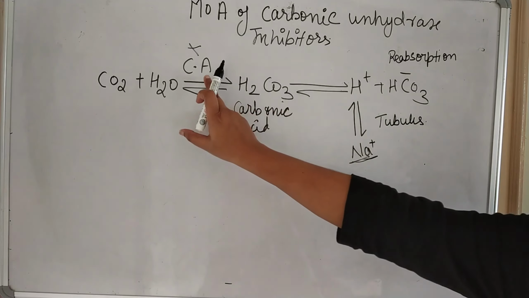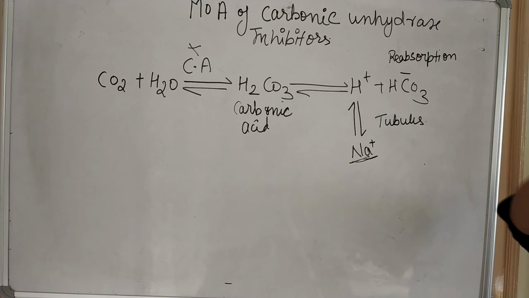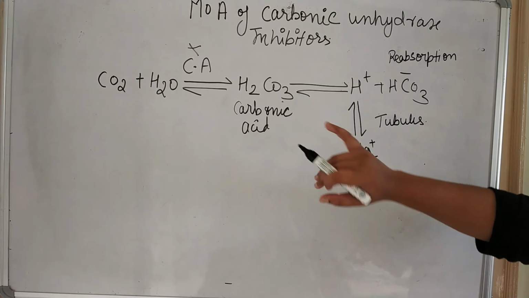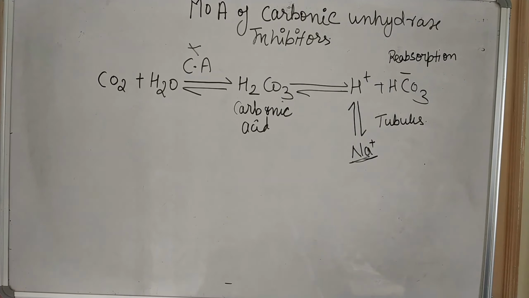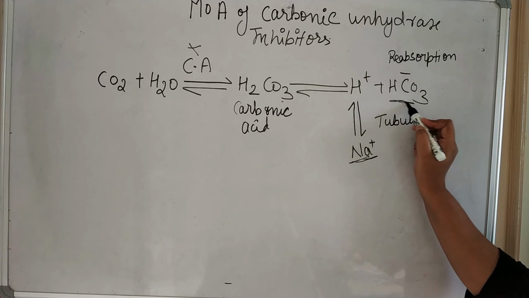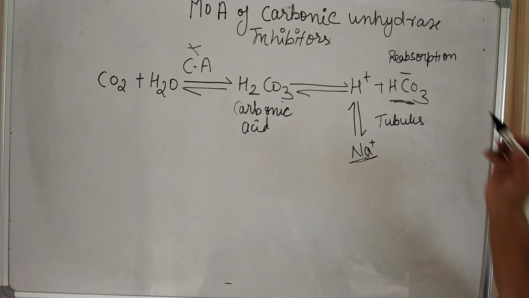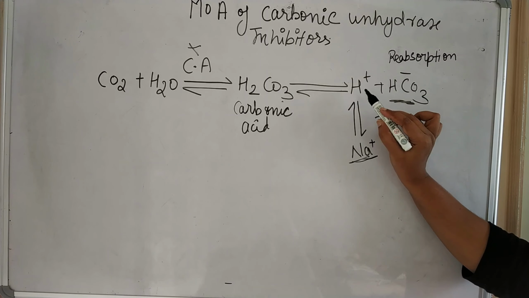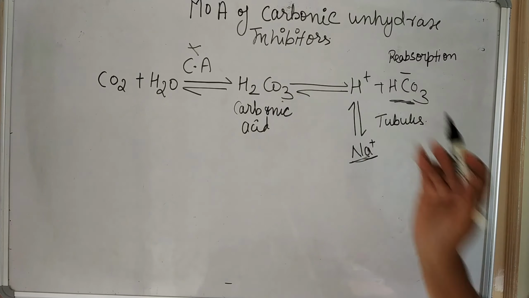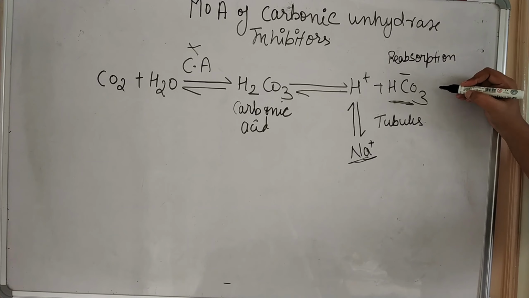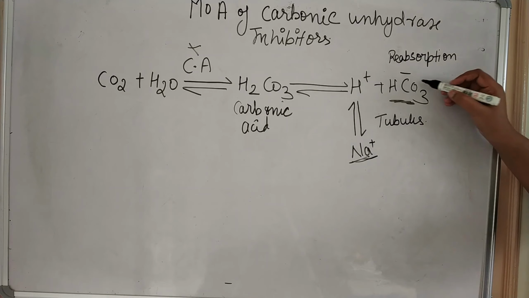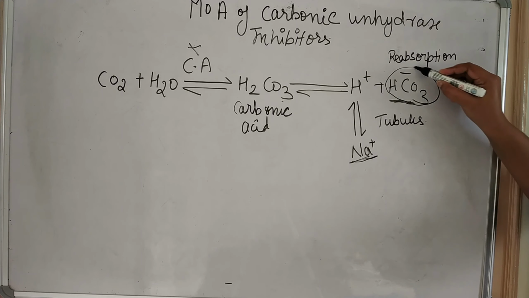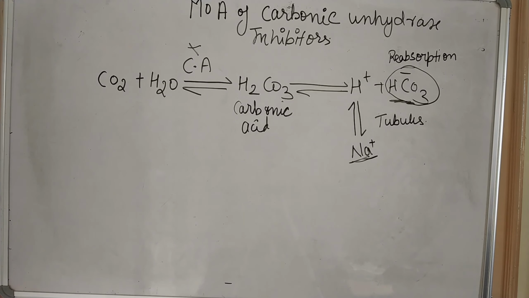When this enzyme is inhibited, the carbon dioxide and water will not convert into carbonic acid, and bicarbonate ions will not form. Whatever carbonate ions are there will again combine with H plus and carbonic acid will form. So ultimately these carbonic anhydrase inhibitors will conserve bicarbonate ion formation.